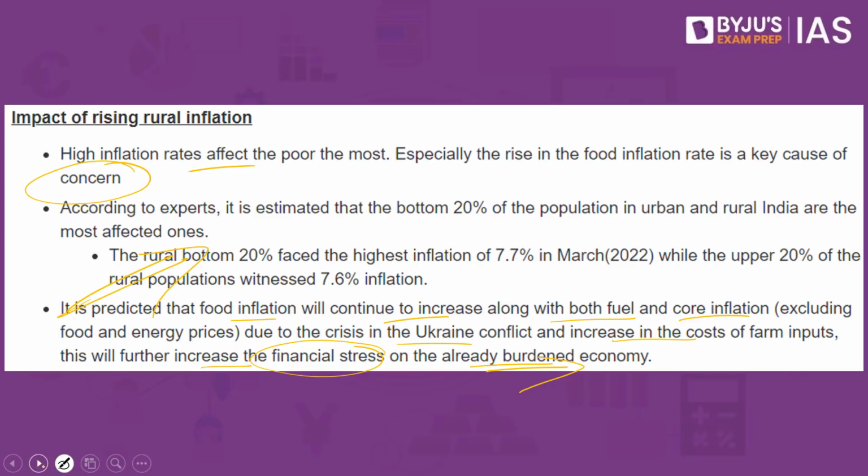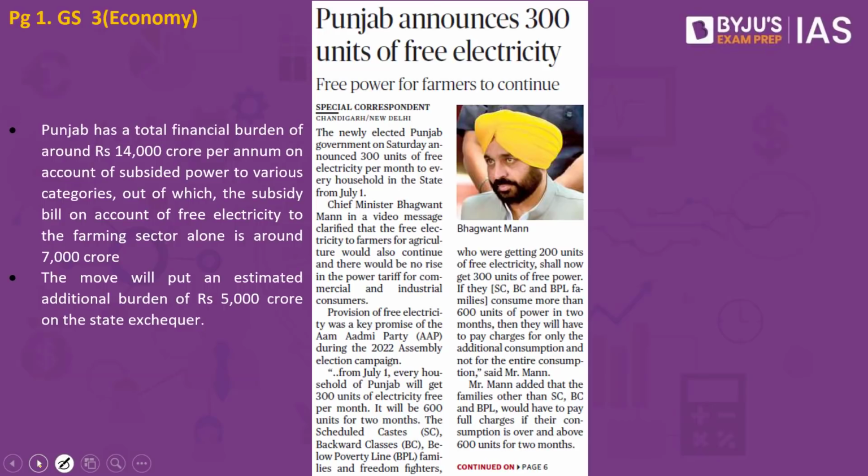Now let's look into the next article. This article says Punjab announces 300 units of free electricity. We have the Punjab government which has recently made an announcement that 300 units of free electricity per month will be provided to every household in the state of Punjab.